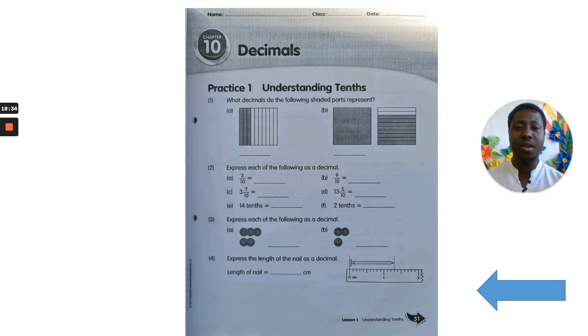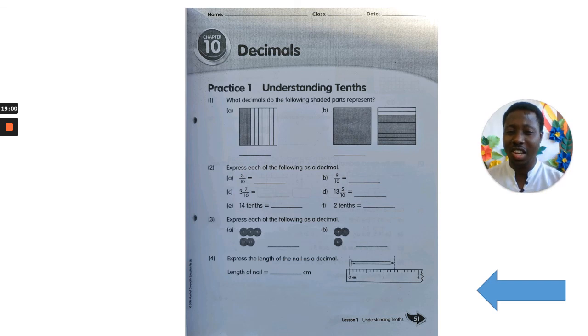No color, black and white. You are being asked to write the decimal for the shaded part. So look at this. It's divided into 1, 2, 3, 4, 5, 6, 7, 8, 9, 10. And 3 is shaded. So the decimal is going to be 0.3.